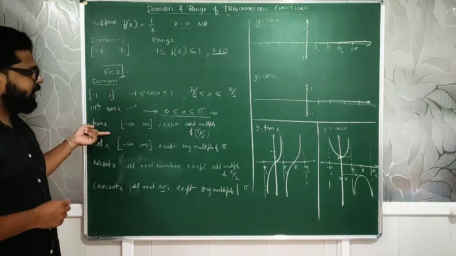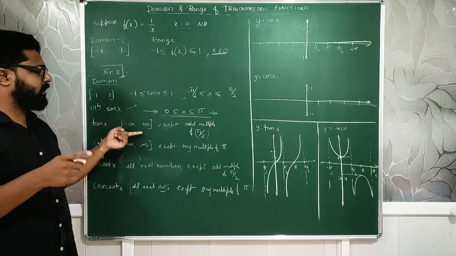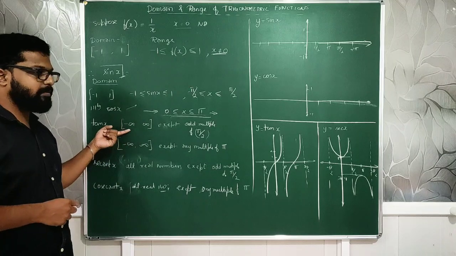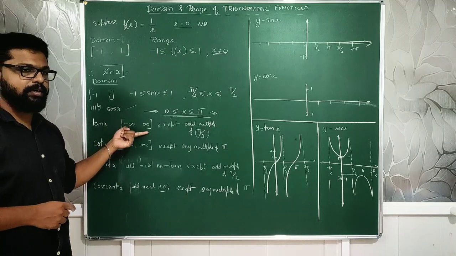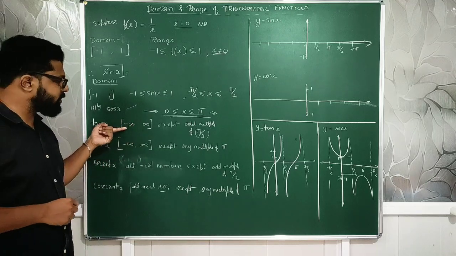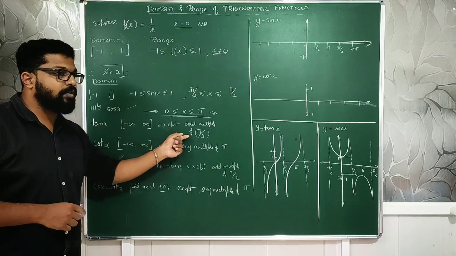Then for tan, it will vary from minus infinity to plus infinity. Check the table if you want. Yes, it is varying from minus infinity to plus infinity. We have the values up to infinity also. That is not defined, the last one. So this is the range, except for where it is not defined.